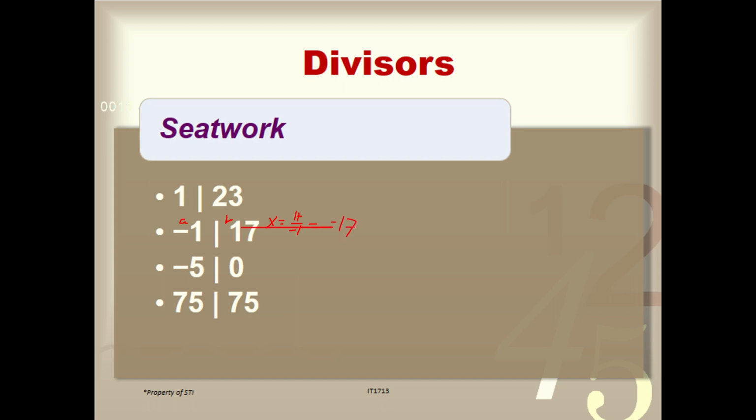So, even though it is negative, it still shows a relationship: 17 can still be divided by negative 1. They still have a connection or relationship, and it is correct that negative 1 can divide 17 evenly. Don't worry about the signs, because they just add a challenge, but the process is still the same. So this is true, and it is also true that negative 1 divides 17.